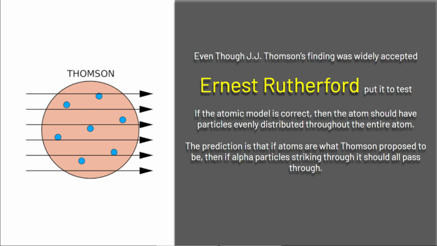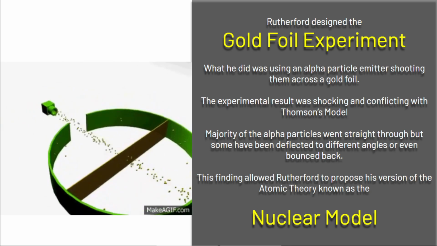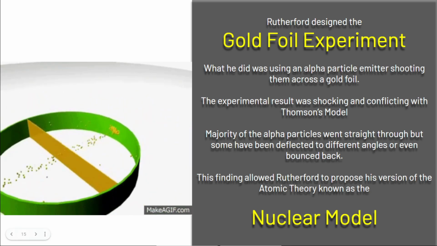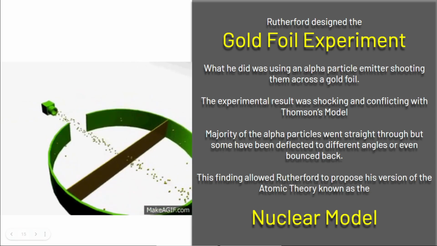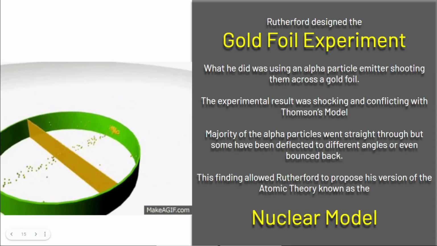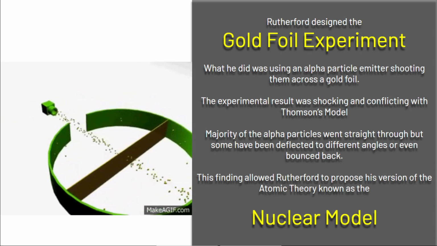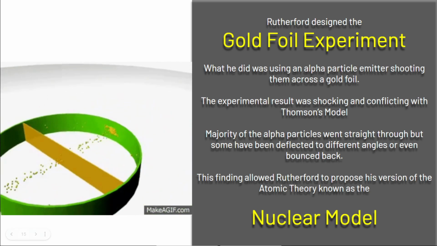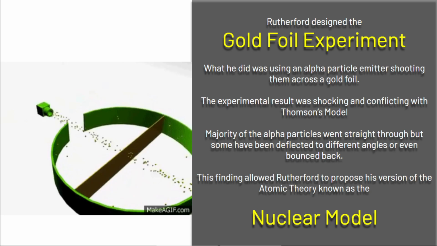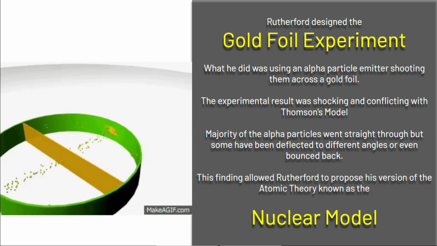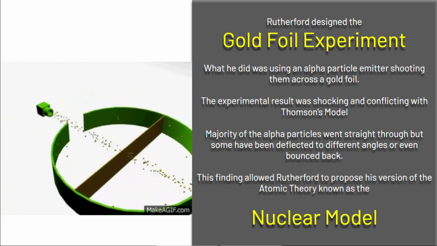So he designed an experiment called the gold foil experiment, to shoot alpha particles through a really, really thin piece of gold foil and then counted where the dots landed. So he was expecting all the dots to go straight through, but what he found surprising was that some of the alpha particles were actually deflected into different areas or different angles, and some even bounced back. So he was really shocked by this observation.